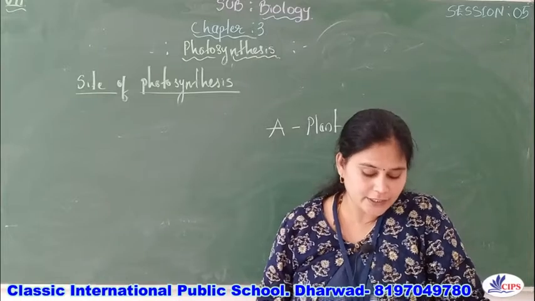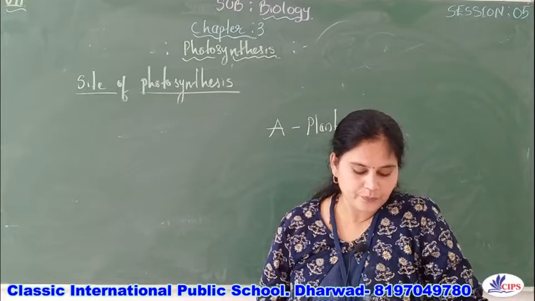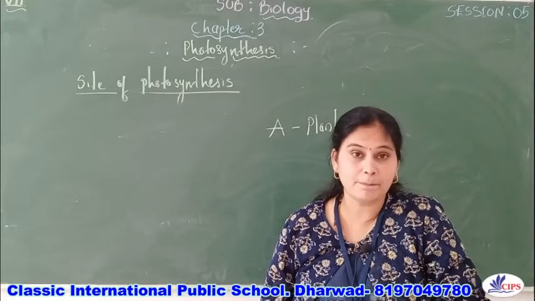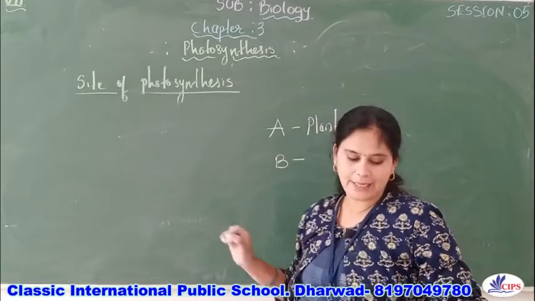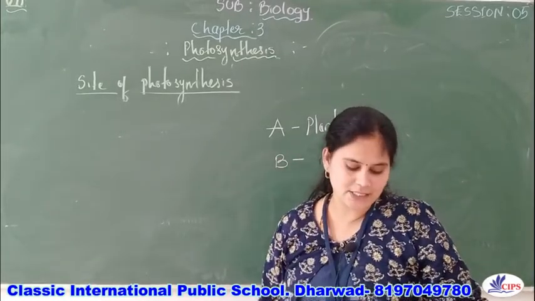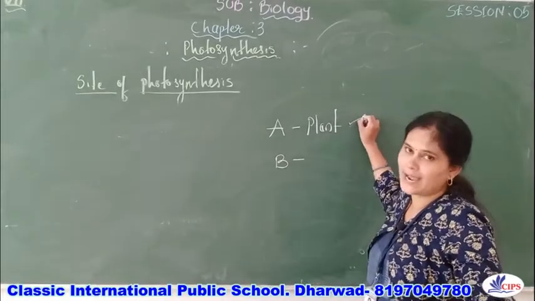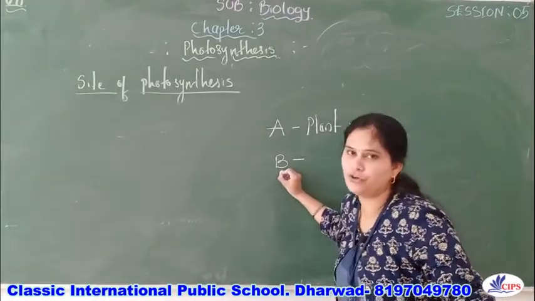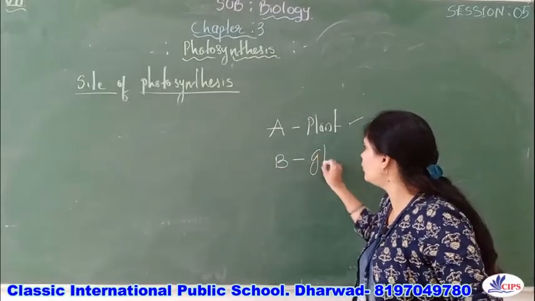Then read the next. It makes a simple food B from the substances C and D. And we know that if it is a plant and it makes its food, the plant makes its food in the form of glucose.